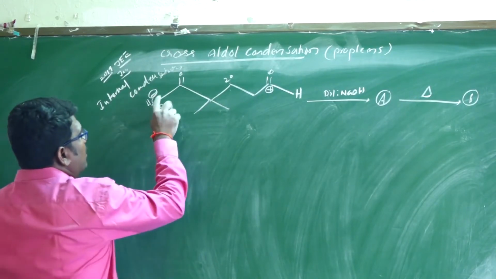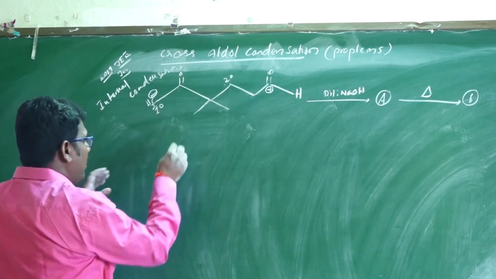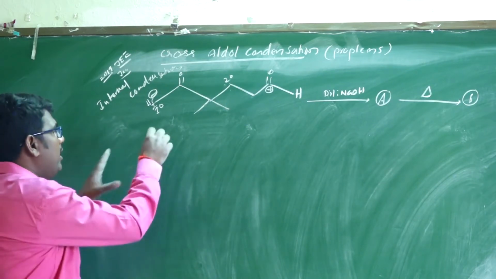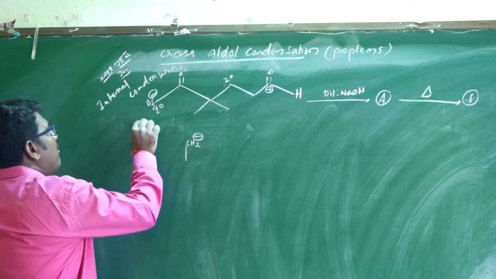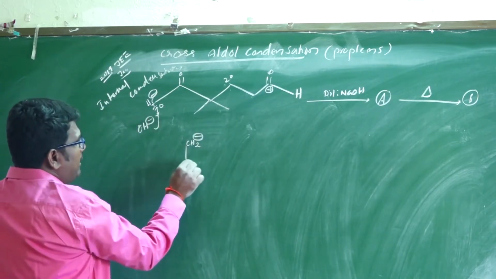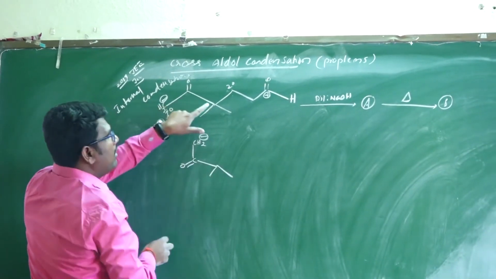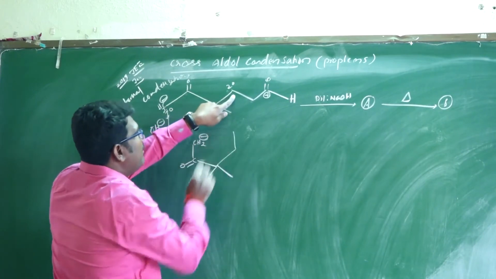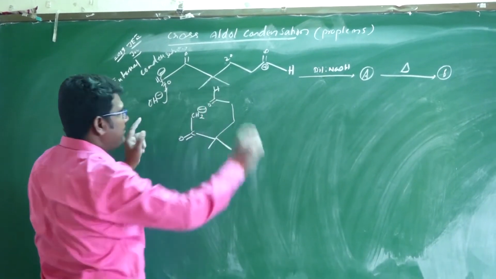What is the ring? Is a 6-membered or 5-membered ring possible? Conveniently, using alkali base, this forms CH2 minus. Here is the double bond, and here the aldehyde hydrogen.